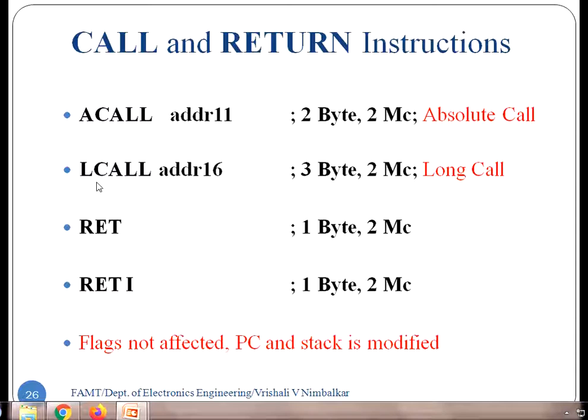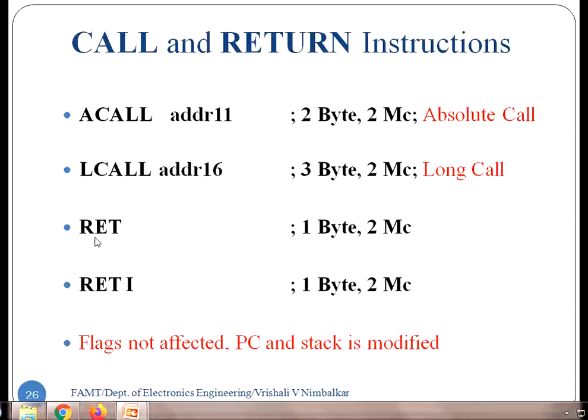So it is expected that we mention the 16-bit address of the subroutine in the instruction. The format is LCALL, 16-bit address of the subroutine. It is a 3-byte instruction: the 8-bit lower address, the 8-bit upper address and the opcode, hence 3 bytes, and the time taken for execution is 2 machine cycles. Is that fine?